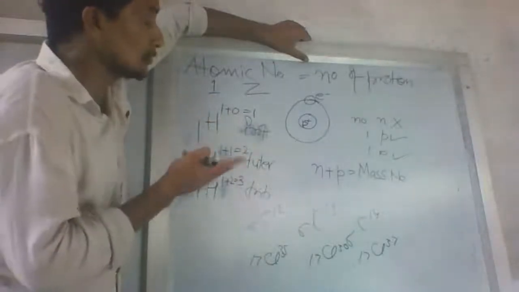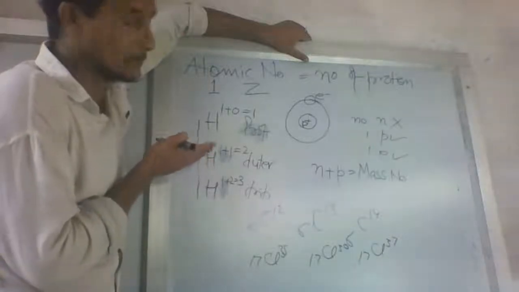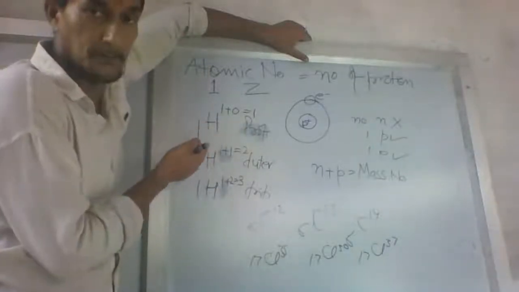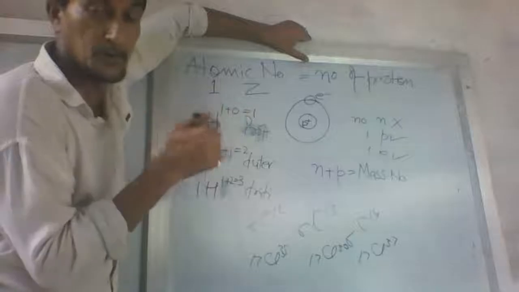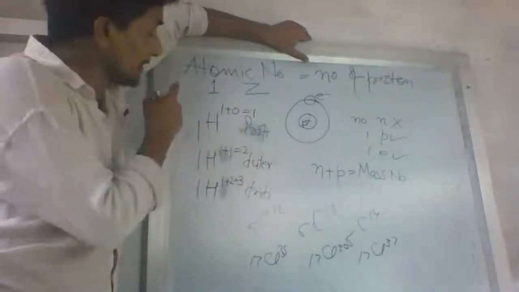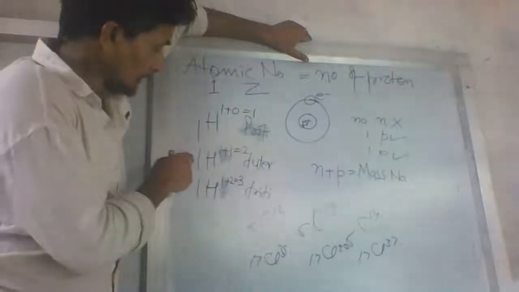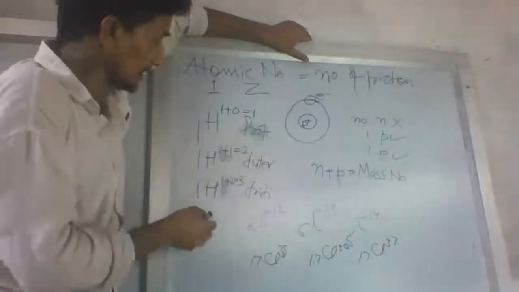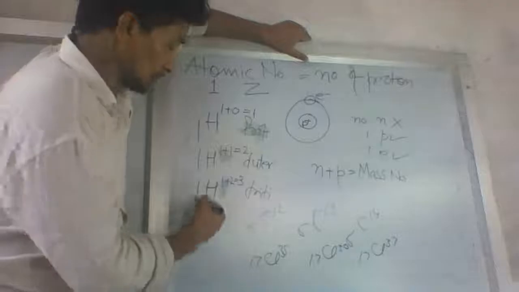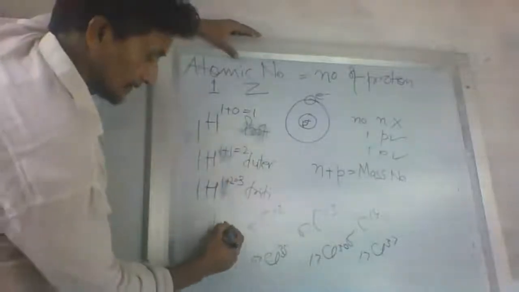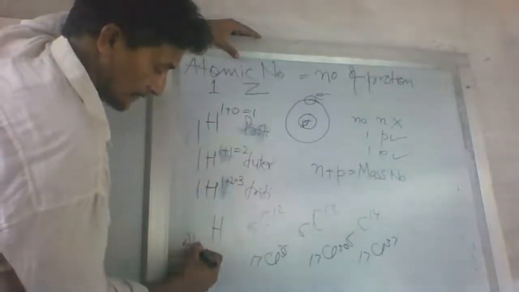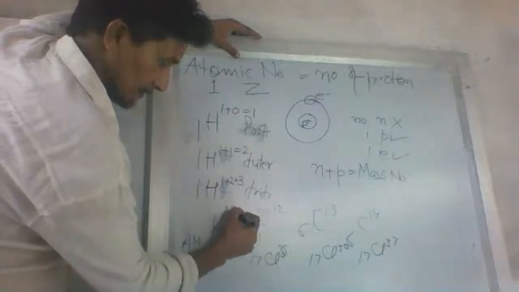So the number of neutrons is very important to make up the mass number. Mass number is the number of protons plus neutrons in the nucleus. And the number of electrons is this. So this is the number of protons here. It is the mass number here. Atomic number is here. So now this is an elemental symbol, with atomic number and mass number.